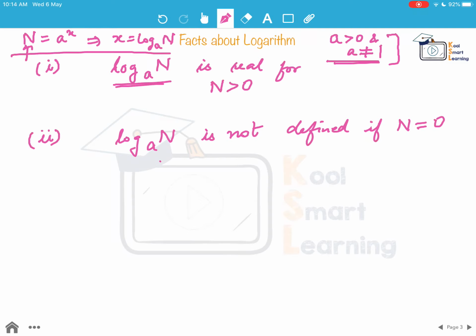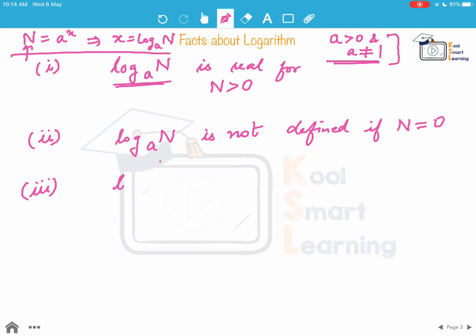So we come to this fact that log of n to the base a is not defined if n is equal to 0, and that is where the definition of logarithm also says that n is positive real. N has to be positive real, which means 0 is not included, right? So these are the two important facts which basically come from the definition of logarithm.